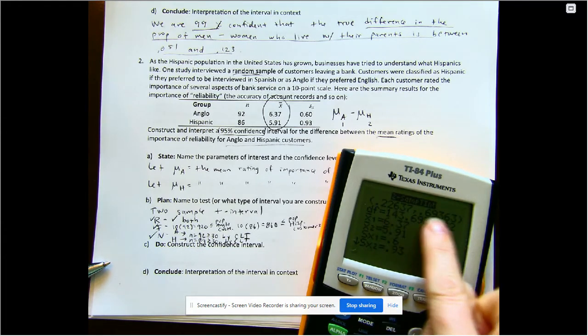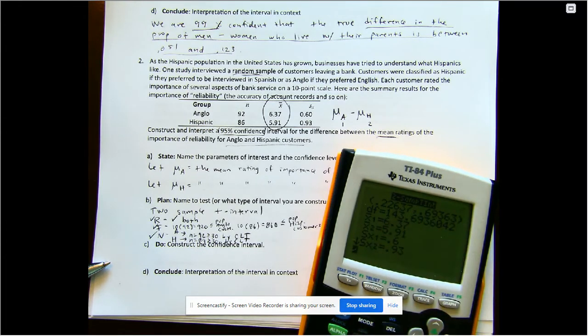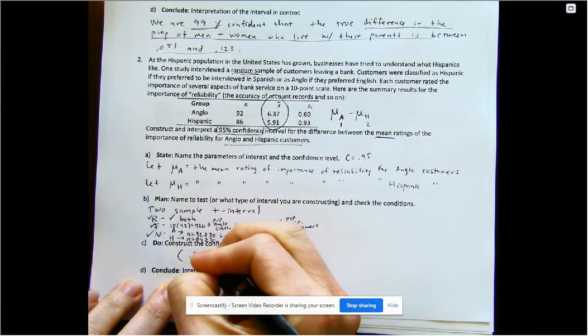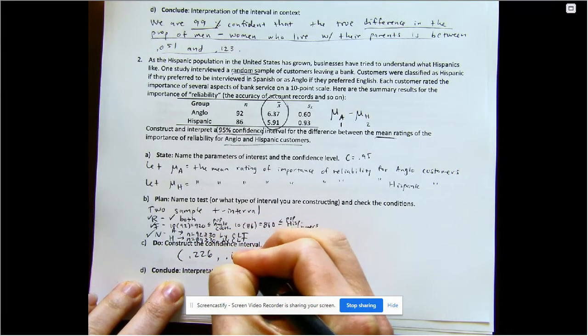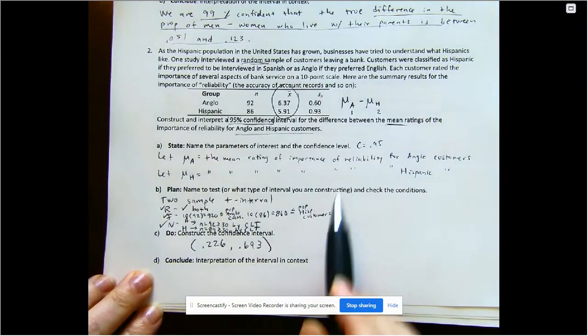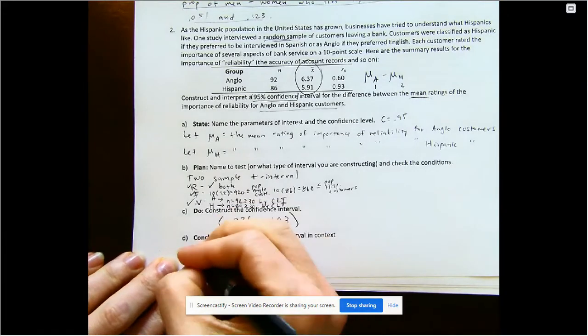All right, and there is our interval. Look, it even gave you your degrees of freedom. We didn't have to calculate all of that ourselves, but there it is. Here you are, there's our interval. So we're just gonna say construct our interval, which is 0.226 to 0.693. Now that interpretation.